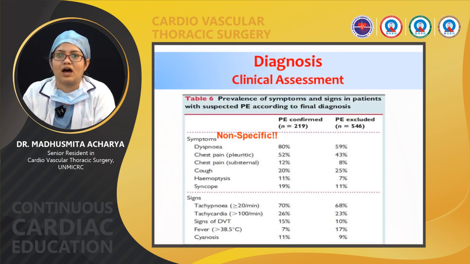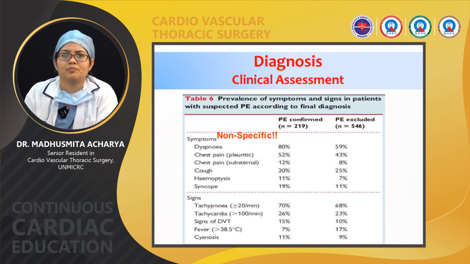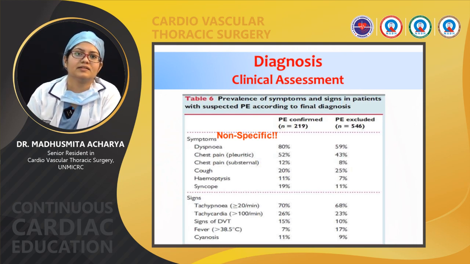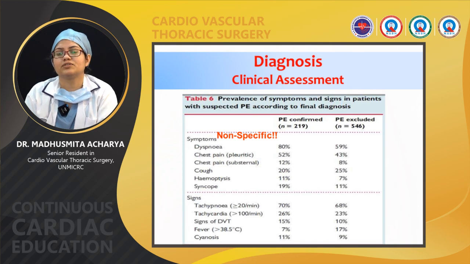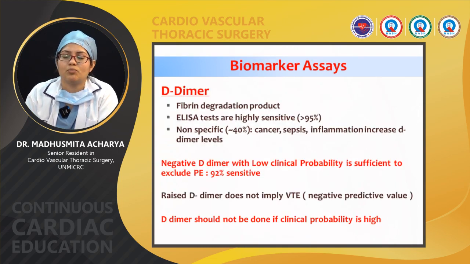Coming to diagnosis, how will we diagnose? The symptoms and signs: the symptoms are non-specific. The patient will present with dyspnea, chest pain, cough, hemoptysis and syncope. 80% of patients will present with dyspnea. Then what are the signs? The signs are tachypnea, tachycardia, signs of DVT, and the patient can present with cyanosis. Coming to biomarker assay, D-dimer is the biomarker for pulmonary thromboembolism.